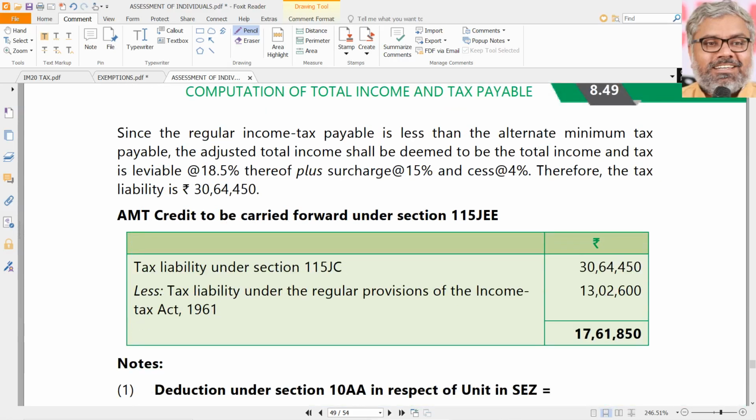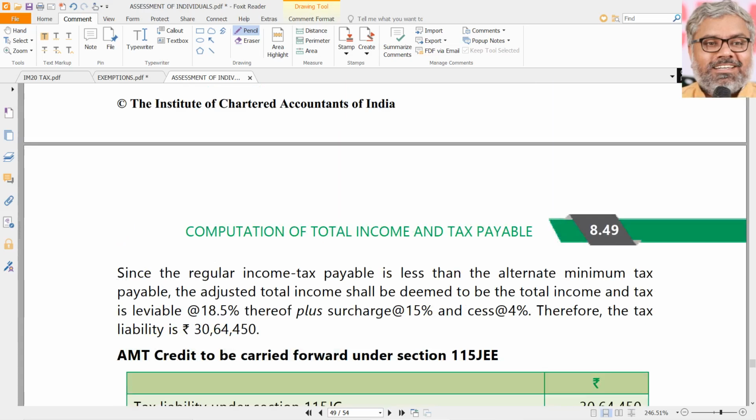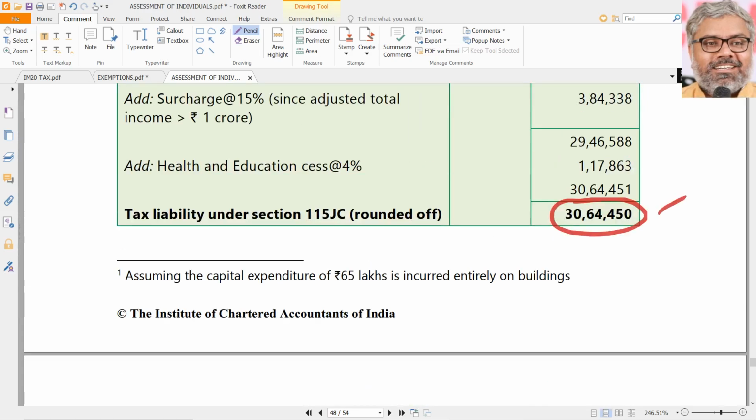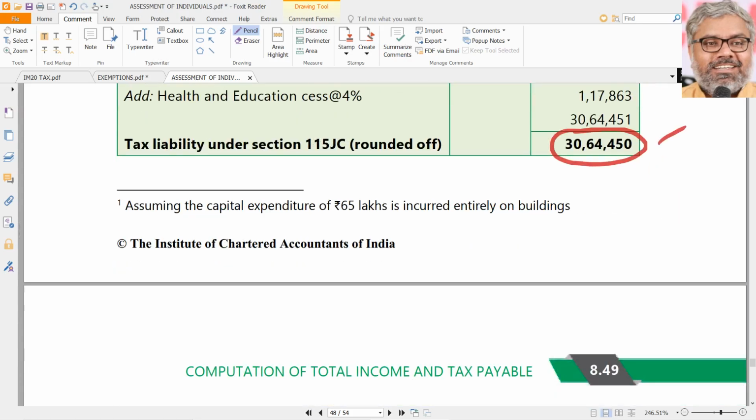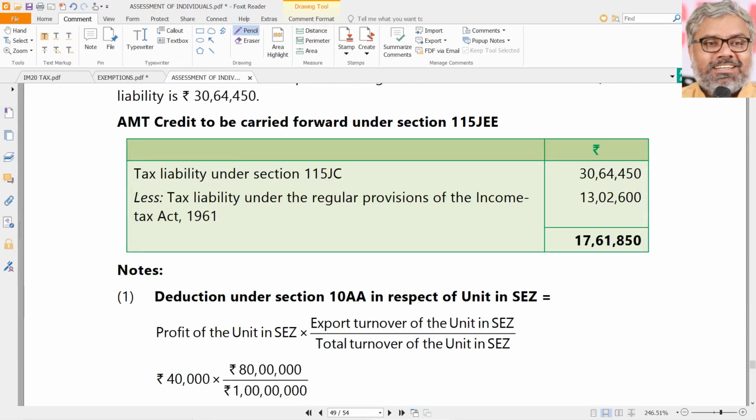So, what is the credit that can be carried forward? What is the difference between these two? 30,64,450 minus 13,02,600. The difference between these two can be taken as AMT credit. That will be 17,61,850. How it can be used in future, in further 15 years?